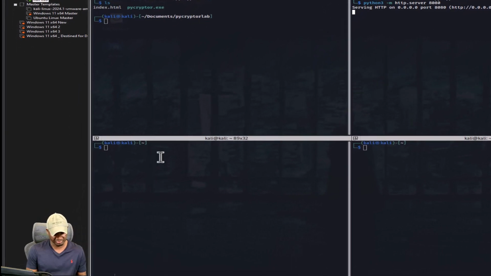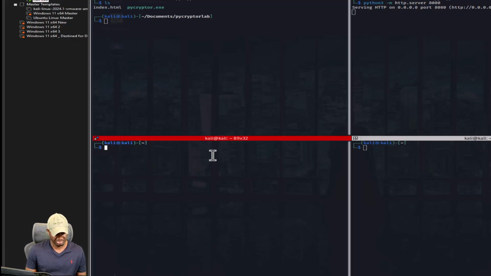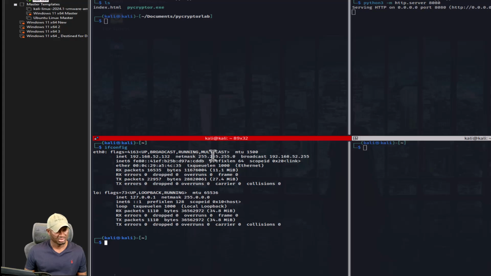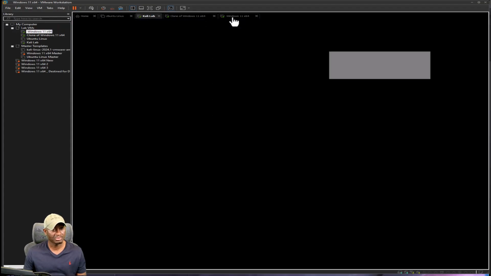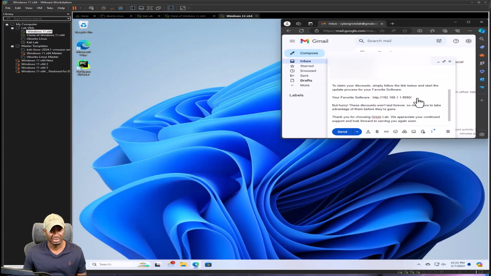In fact, let me confirm the web server address here. Oops. It is 132. So I need to actually change that. 132. Let me grab that. This is the correct one. So grab that here. Go back to that and change that. That's the correct one. There you go.